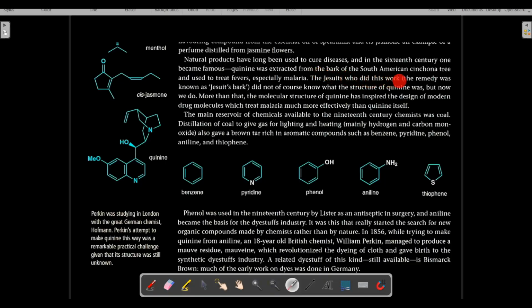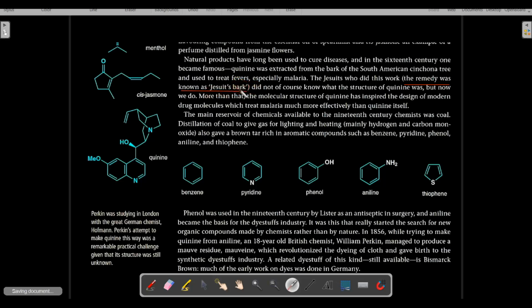The Jesuits who did this work, which work? Extracting quinine from the bark of the South American cinchona tree. So the Jesuits who did this work of extraction of quinine, the remedy was known as Jesuits bark. They named this remedy, extracted from the cinchona tree, Jesuits bark.